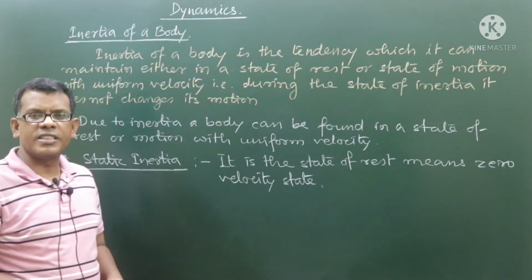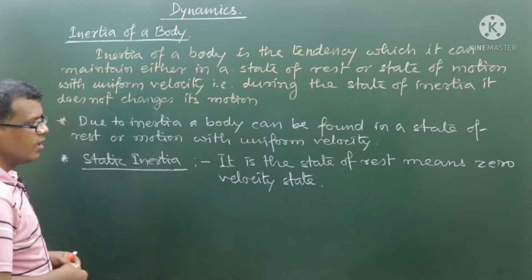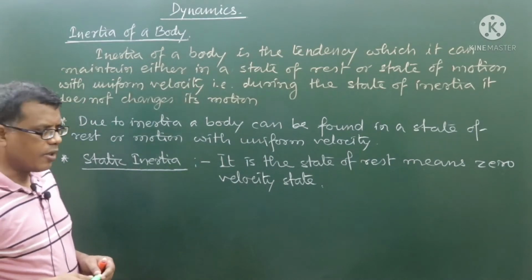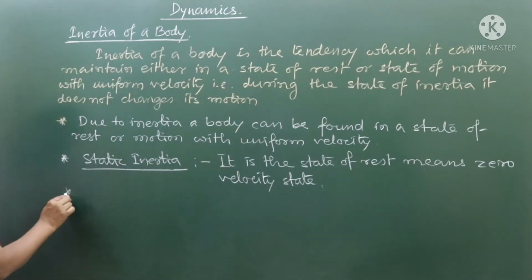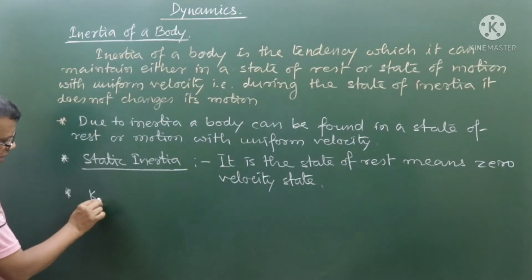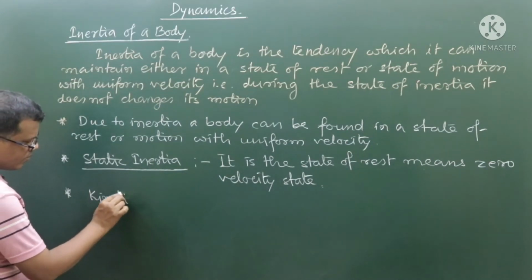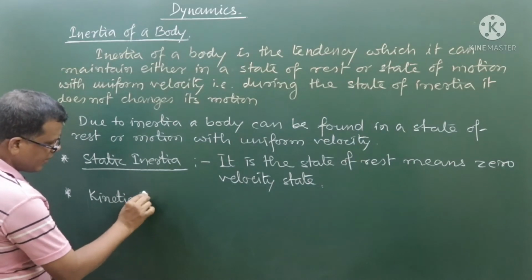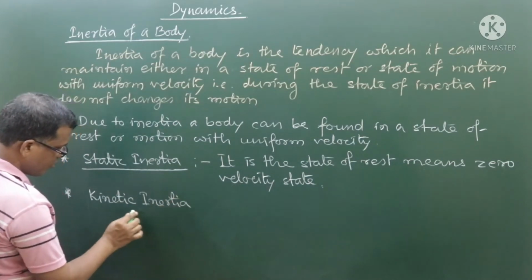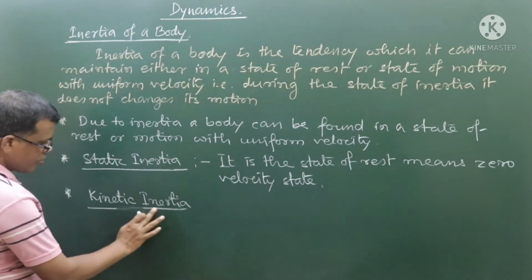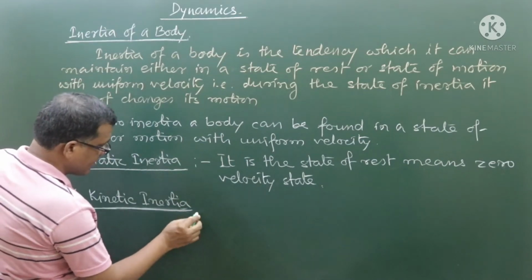So the zero velocity state can be said to be the state of rest or the static inertial state. And second is the kinetic inertia, which is also called inertia due to motion. So we can write kinetic inertia.